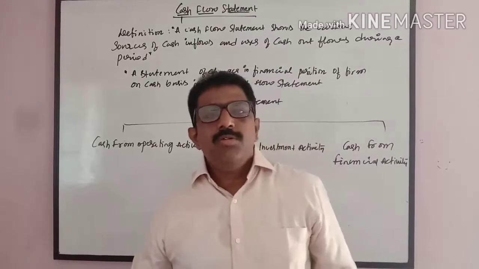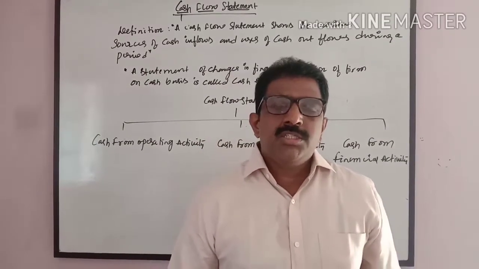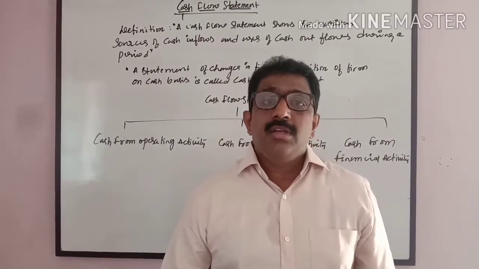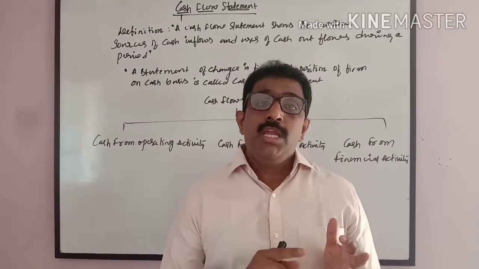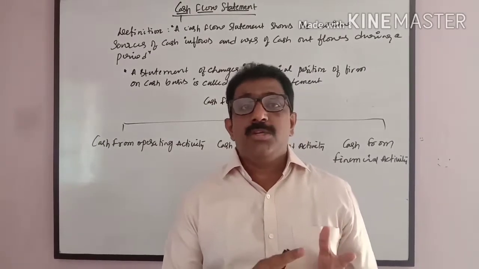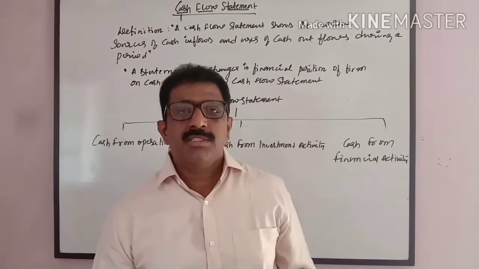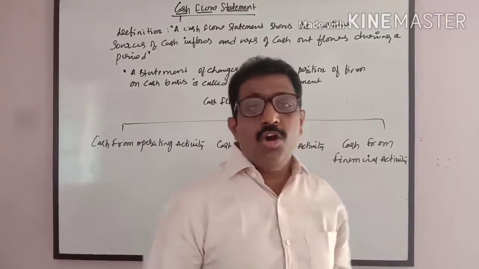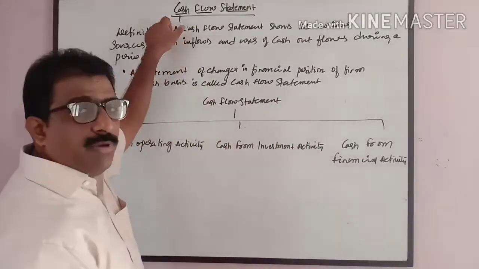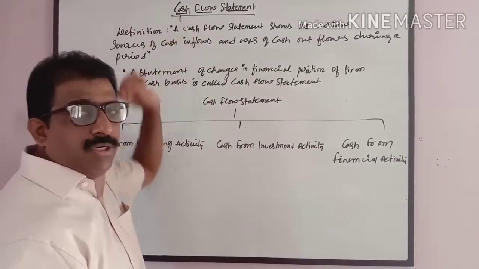In management accounting, we already discussed the analysis and interpretation of financial statements, where we covered the comparative statement, common size statement and trend analysis. The three put together make one chapter. The next one is the cash flow statement, one of the important chapters.